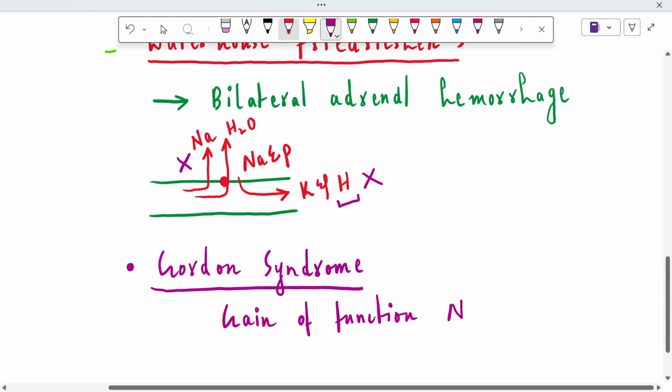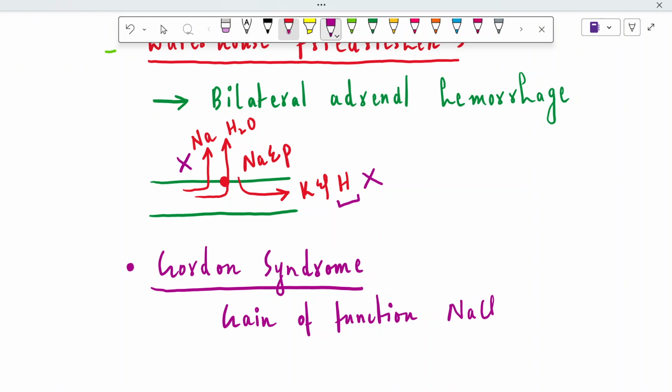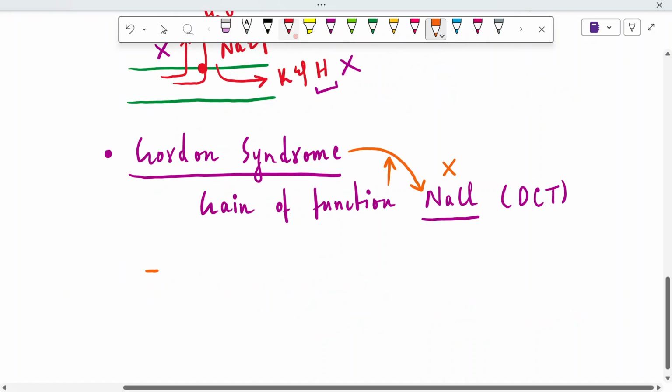There is a sodium chloride cotransporter in the distal convoluted tubule. It is opposite to Gitelman syndrome, because in Gitelman syndrome this sodium chloride cotransporter was inhibited or dysfunctional. But in Gordon syndrome, there will be increased function of the sodium chloride cotransporter. What does it mean? What are the manifestations of Gordon syndrome and how is it going to cause hyperkalemia?